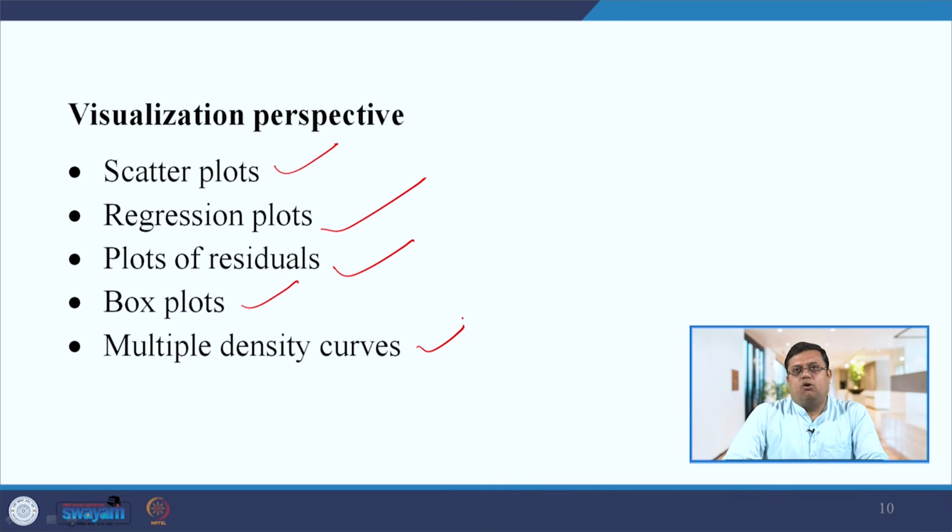My advice to all HR managers, before making all these graphs, please understand your variables carefully, establish some logic between those variables, and then use a data visualization tool, Excel, Power BI, or Tableau to make these graphs, right. So for diagnostic analytics, you can use the scatter plot, regression plot, plot of residual, box plot and multiple density curves, right. So that is what you can use.